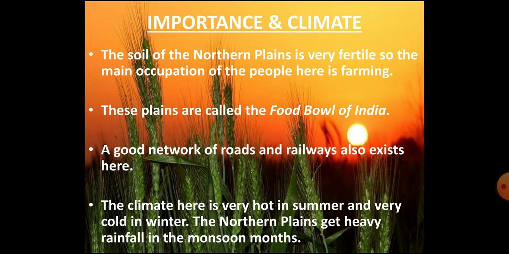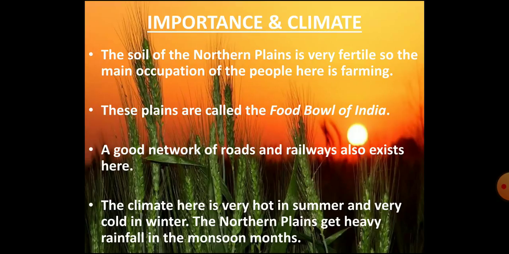Now let's see the importance of the northern plains. So children, we know that the soil of these plains is alluvial soil which is very fertile. Therefore, many crops are grown in these plains. So most of the people are engaged in agriculture. In other words, most of the people here do farming. A major part of the two main crops, wheat and rice, is grown in the northern plains. Therefore, the northern plains are also called the food bowl of India.